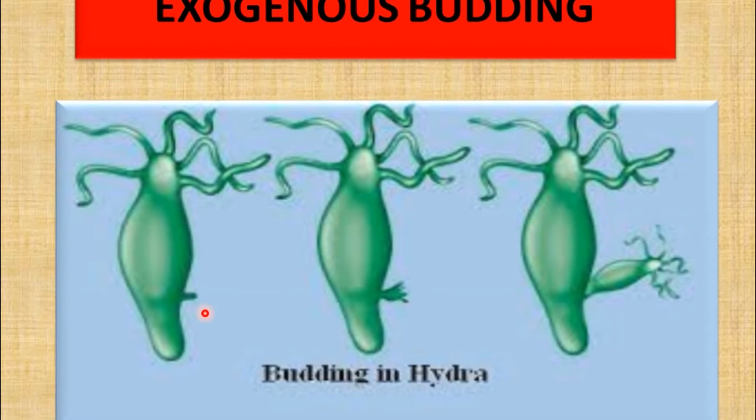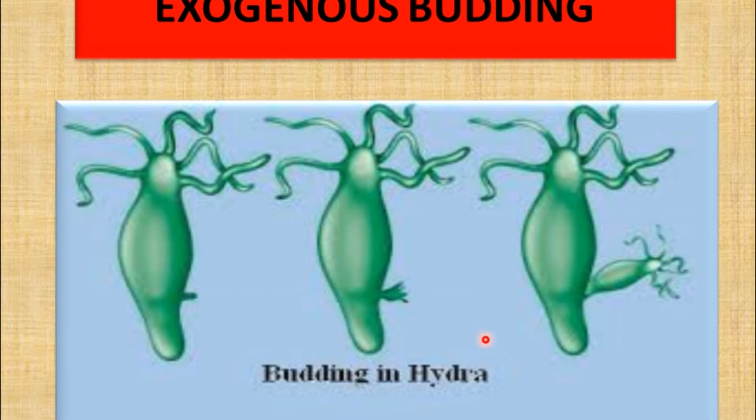Look at this picture. Here you can see the tiny outgrowth. This tiny outgrowth is called a bud and the process is known as budding. In the initial stage it is smaller in size. It does not have any tentacles, but it starts growing. It looks like the parent in every aspect except the size. So this tiny bud is now growing to look like the parent body.